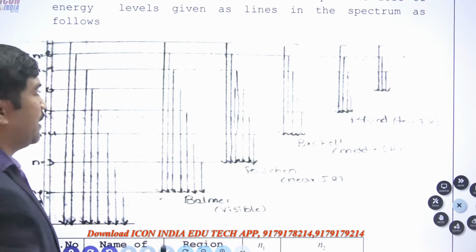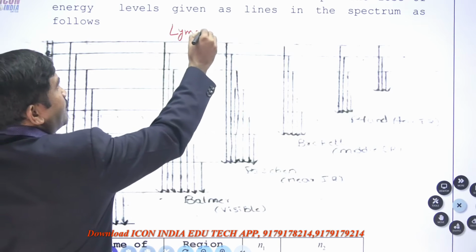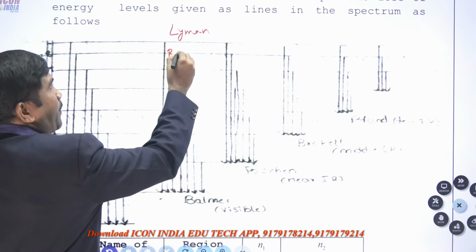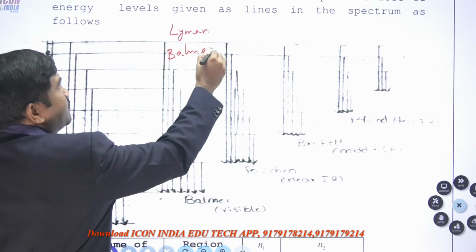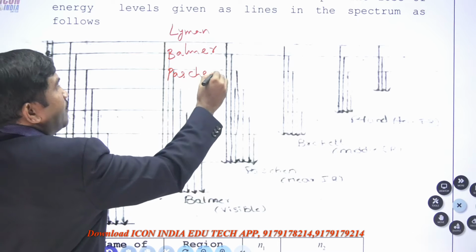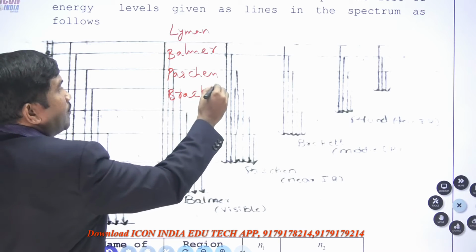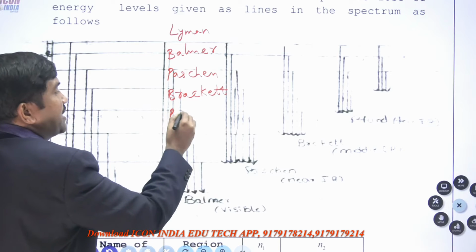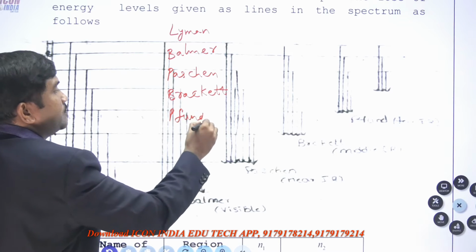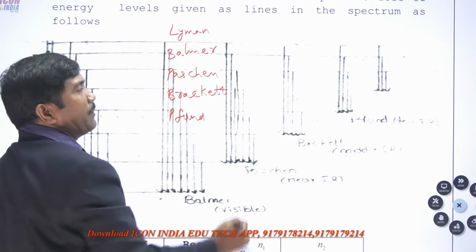Those 5 series are the Lyman series, next the Balmer series, next Paschen, Brackett and the Pfund series.